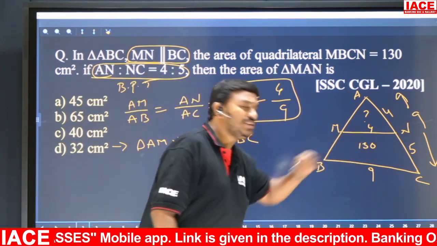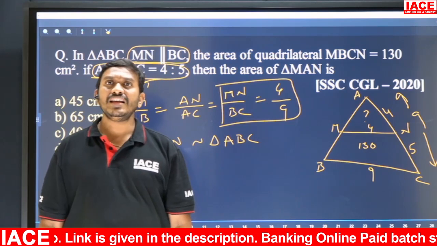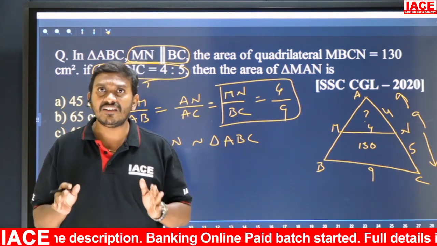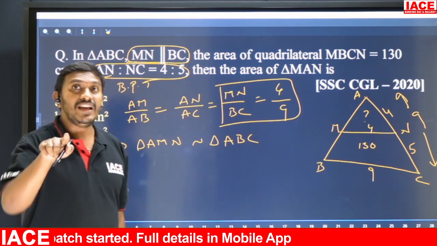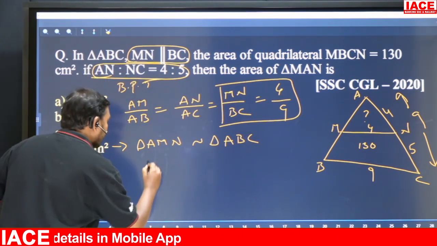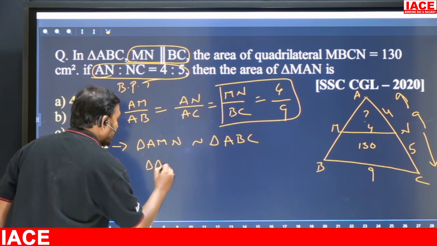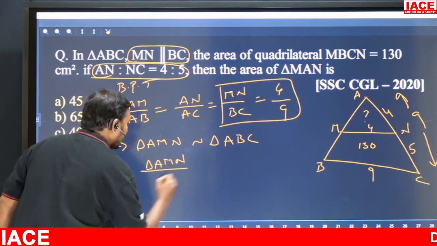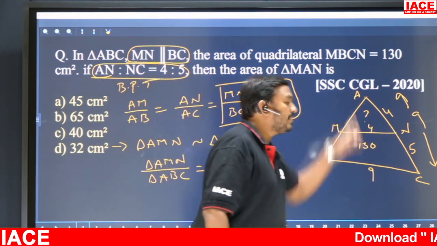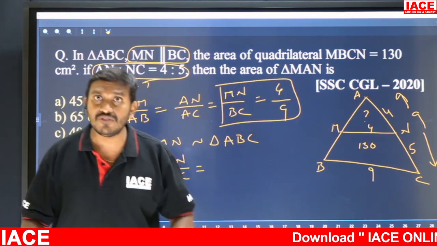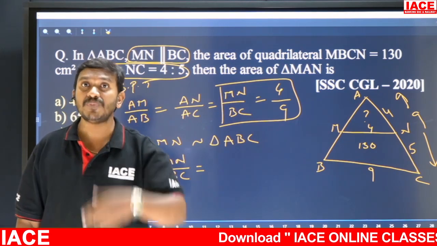This is the question related to areas. So in similar triangles, what is the condition regarding areas? The areas ratio, the ratio of the smaller triangle AMN to the bigger triangle ABC, is equal to the square of the corresponding sides ratio.